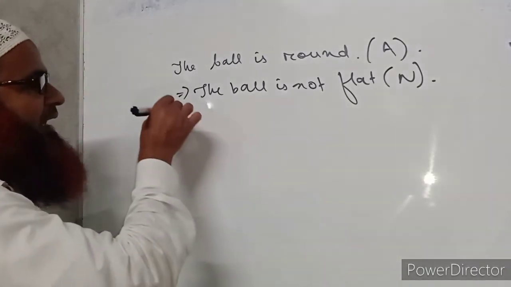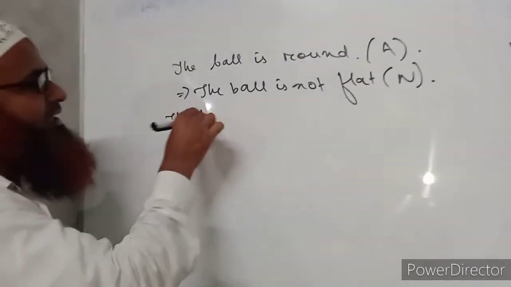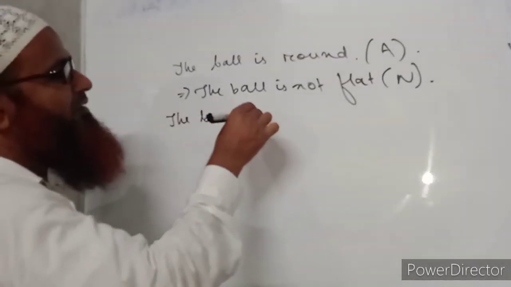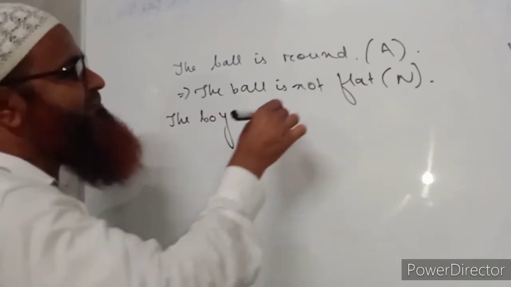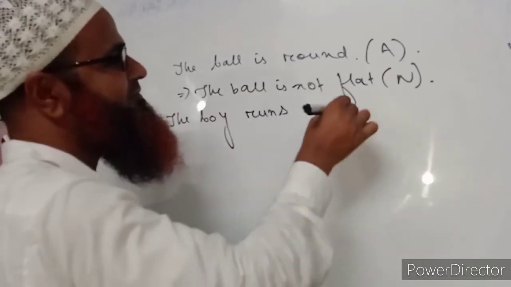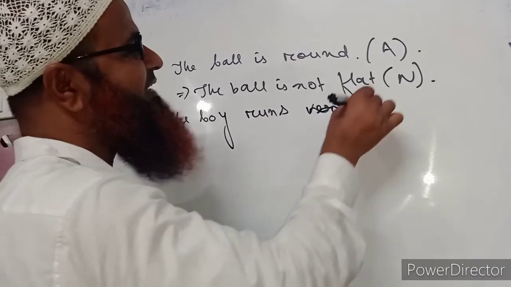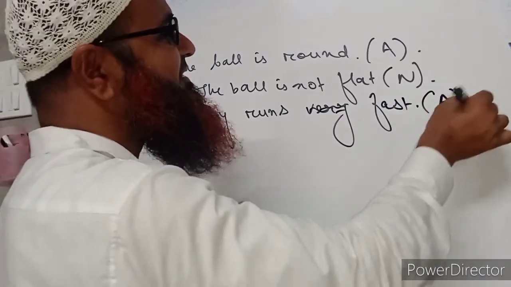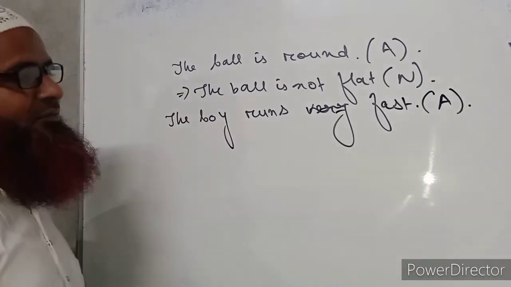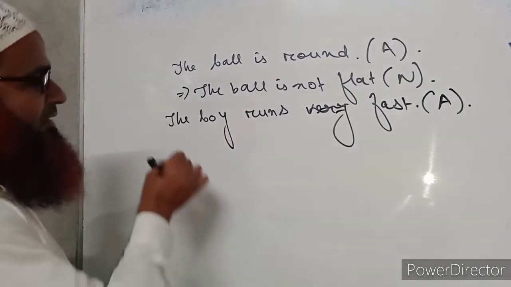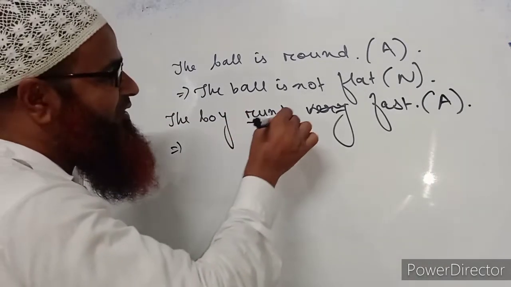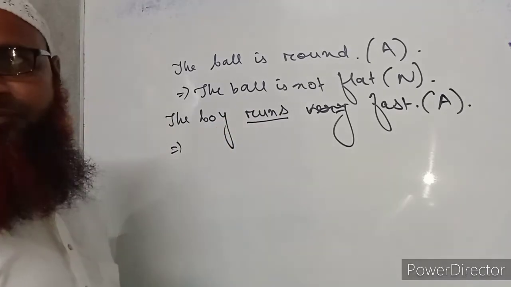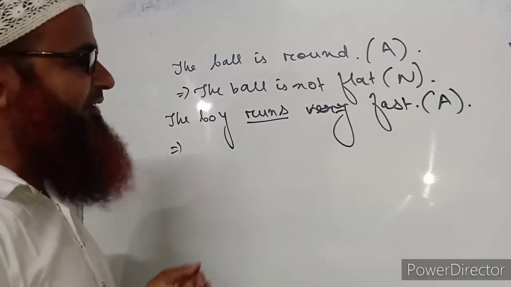Now I write, the boy runs very fast. The boy runs fast. So how we will make it negative? Here run is with S, so it is in the third form, that means third form of the verb in present indefinite tense.